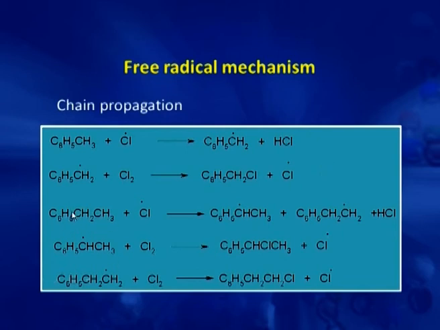If we take the ethyl benzene case, if a chlorine free radical reacts, then there are two possibilities of hydrogen abstraction. It can abstract hydrogen from this CH2 benzylic carbon or from this CH3 group. So, there is a formation of two free radicals, one is this benzyl free radical and another one is this free radical. But the benzylic free radical is more stable than this free radical. So, further reaction with chlorine gives the product.